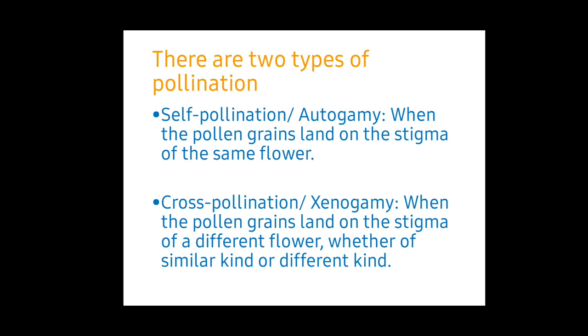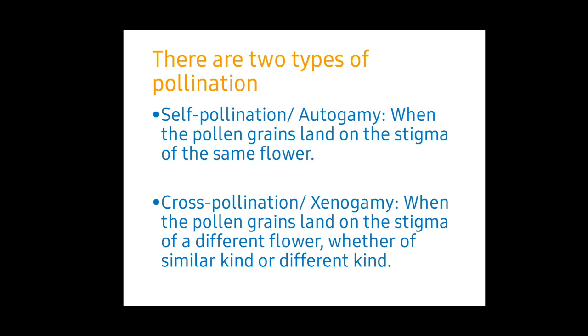Not only the same flower, even a flower of the same plant. If a plant consists of 3 or 4 flowers, and by chance pollen falls from the first flower's male part to a third flower's female part, that is also known as self-pollination. The pollination which occurs within the same plant is known as self-pollination or autogamy.